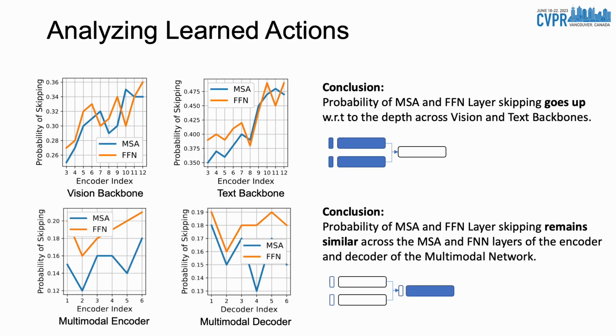Next, we analyze the learned actions by the decision networks. Across the vision and text backbones, the probability of skipping the MSA and FFN layers goes up with respect to the depth, as shown in the figure at the top. On the other hand, as shown in the figure at the bottom, there is not a specific pattern in the multi-modal network's encoder and decoder parts.